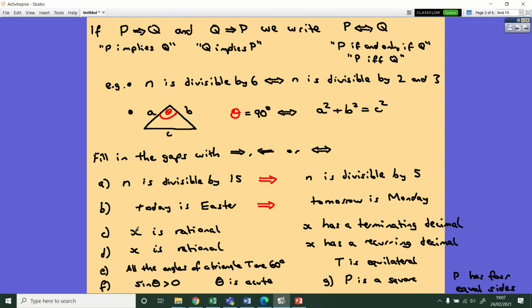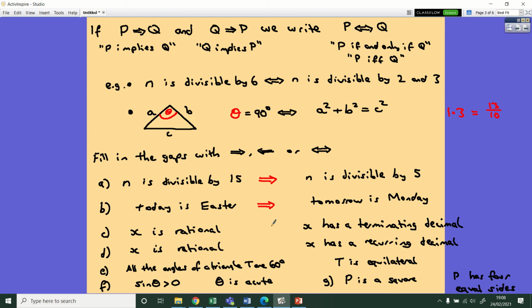Part C. X is a rational number, and X has a terminating decimal. Let's draw some examples in this margin here. If I've got a terminating decimal, let's think of 1.3. That's terminating because the decimal stops, and it's rational as well because it's 13 over 10. In fact, for any terminating decimal, you can use powers of 10 as a denominator to make a rational number.